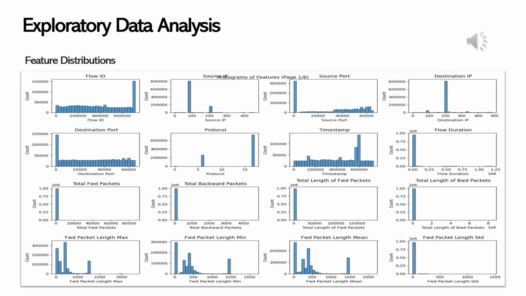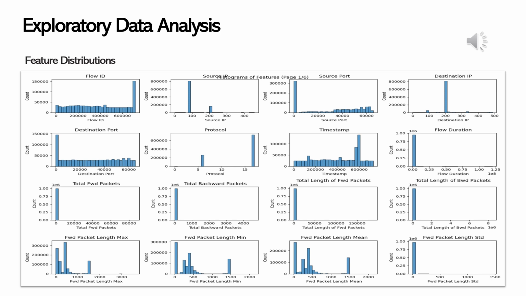Now we'll talk about exploratory data analysis. The first and easiest property to review is the distribution of each attribute. You can start out and review the spread of each attribute by looking at normal distribution using an attribute histogram matrix. This is a random sample of distributions of our 87 features.